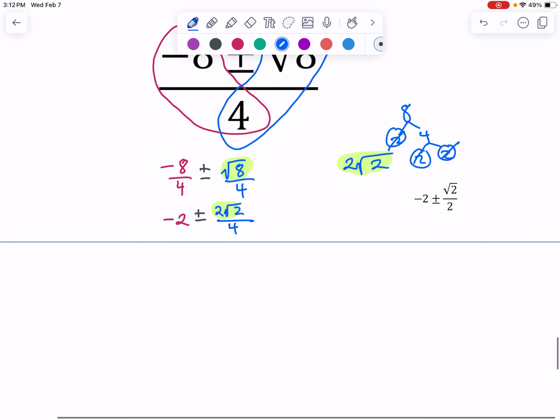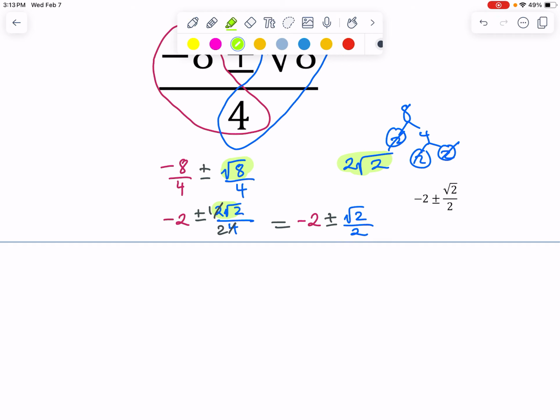And then before we commit to our final answer, we can simplify 2 over 4 to 1 over 2. And so our final answer would have the original negative 2 plus or minus. And then we're going to leave that 1 invisible and just write the square root of 2 over 2, which is how they wrote their final answer.